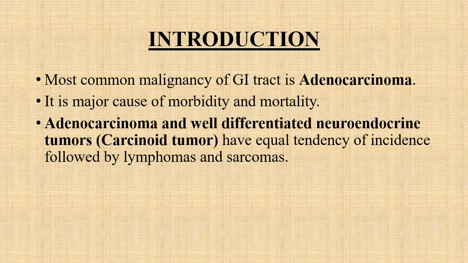To start with the introduction, the most common malignancy of the gastrointestinal tract is adenocarcinoma, and it is the major cause of morbidity and mortality. This adenocarcinoma and the well differentiated neuroendocrine tumors, also known as carcinoid tumors, both have equal incidence, followed by lymphomas and sarcomas.